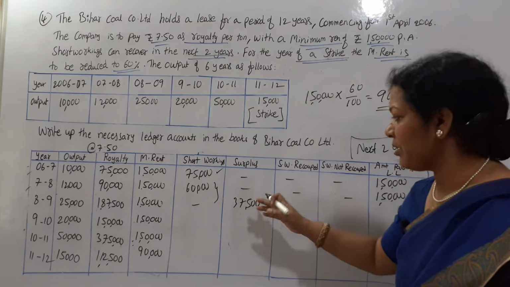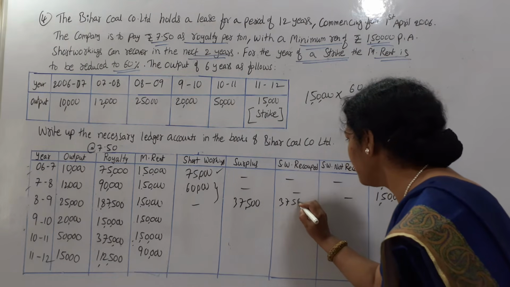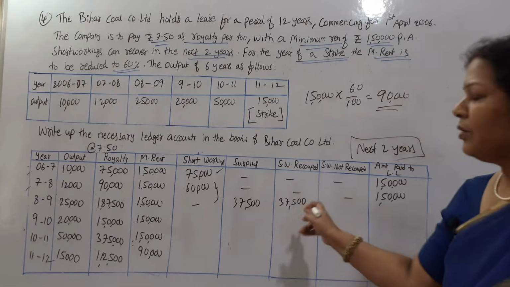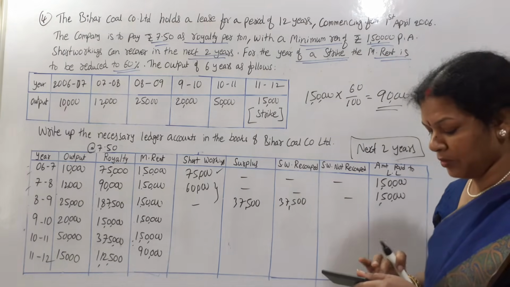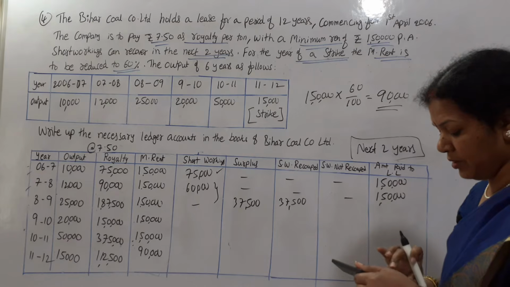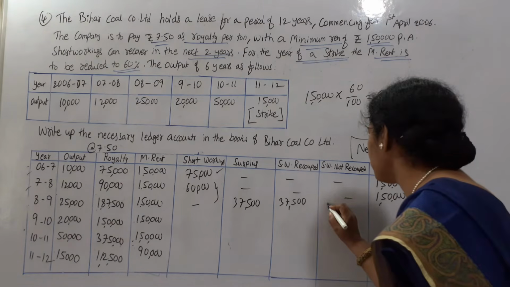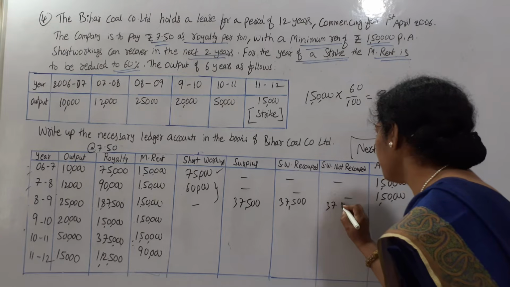Surplus is 37,500, so let us utilize this 37,500. 75,000 minus 37,500, leftover is 37,500 only. This is lapsed, or not recouped.